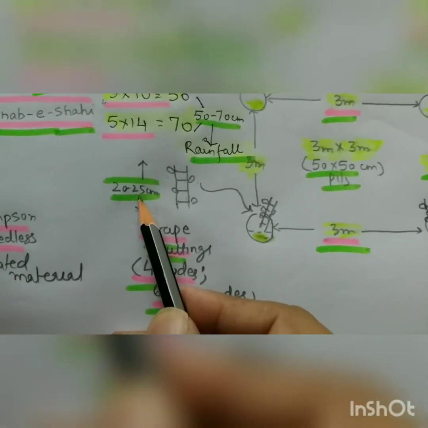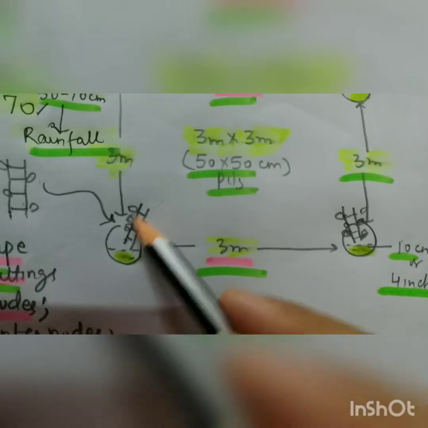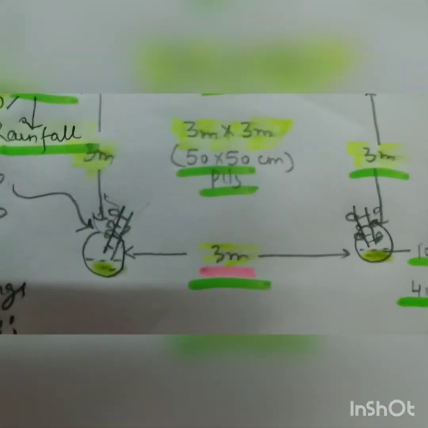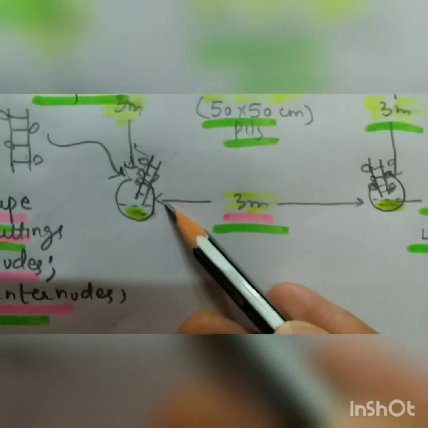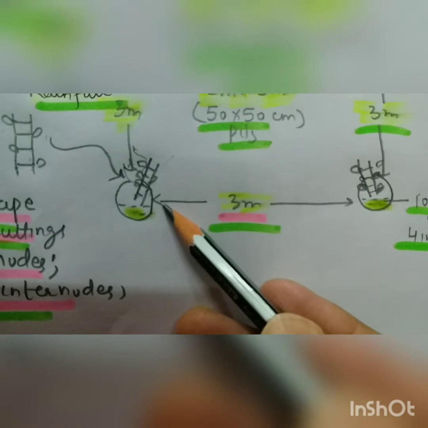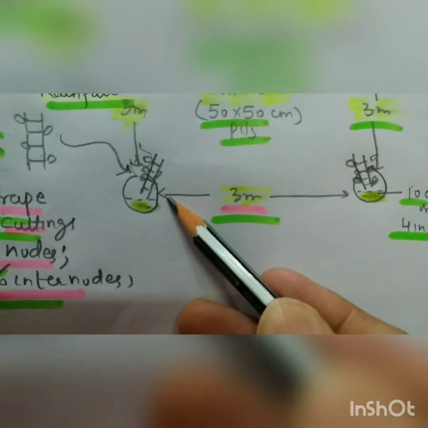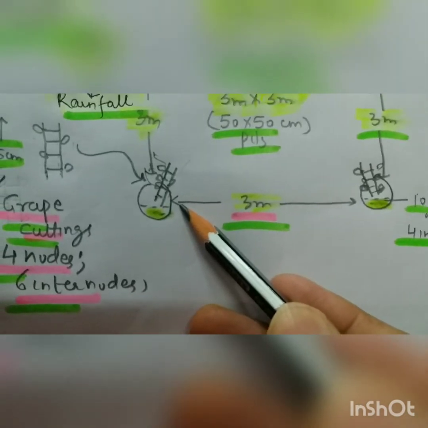And these cuttings, I already told you, are put in the slanting position so that the buds remain towards the upper side. This is the slanting position. And then I told you that these are taken mostly from plants which are 6 months to 1 year old in the February month, right?